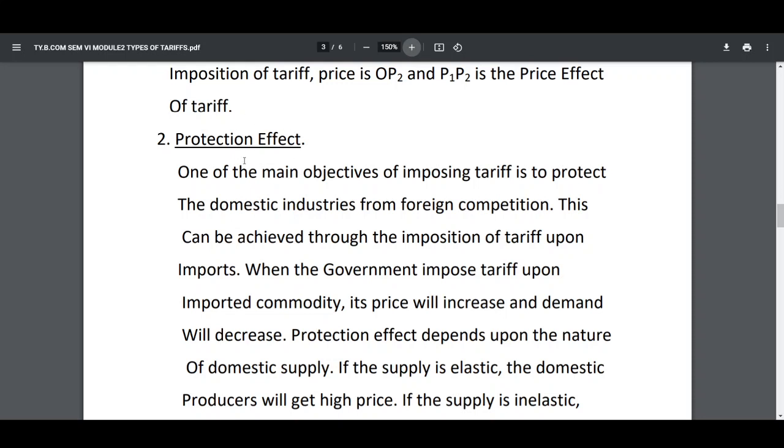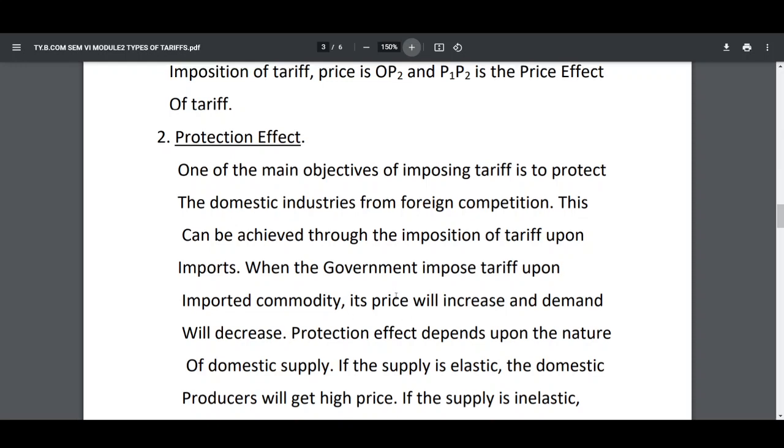The main aim of protection effect is what? To protect the domestic industries from foreign competition. For this purpose, the government will increase the rate of tariff upon imports. As a result, what happens? Its price will increase and demand will decrease.